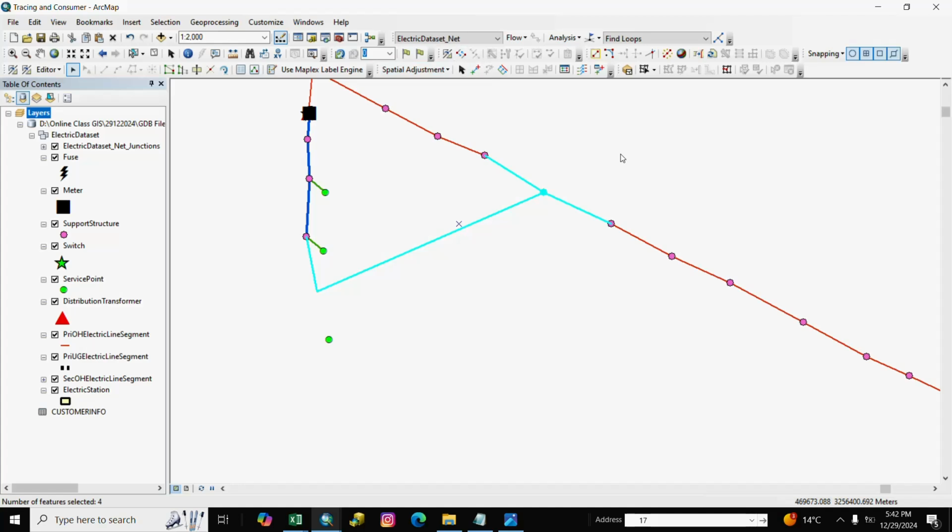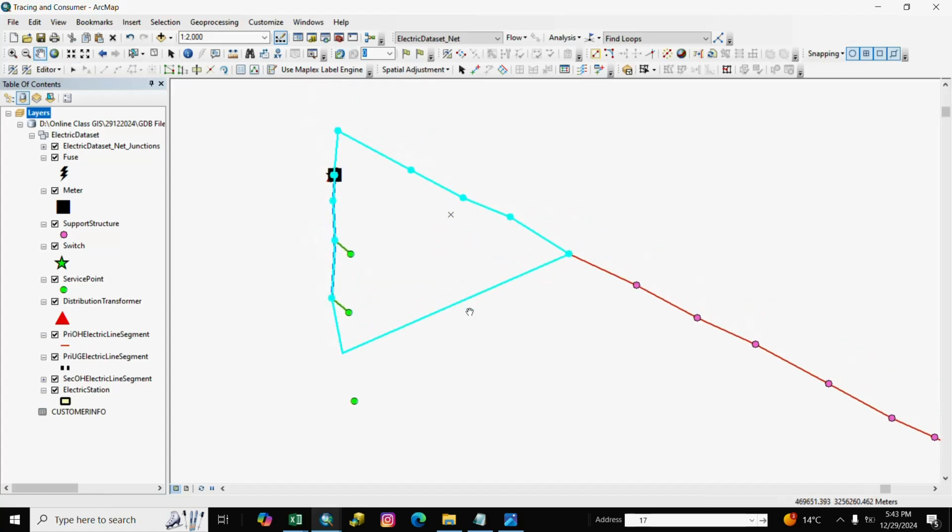We connect. And trace again. You see here find loop, here is loop. If you want to solve it,